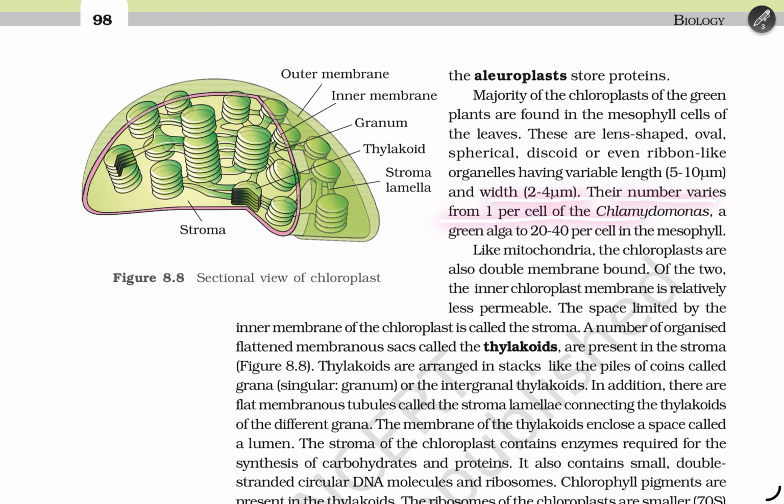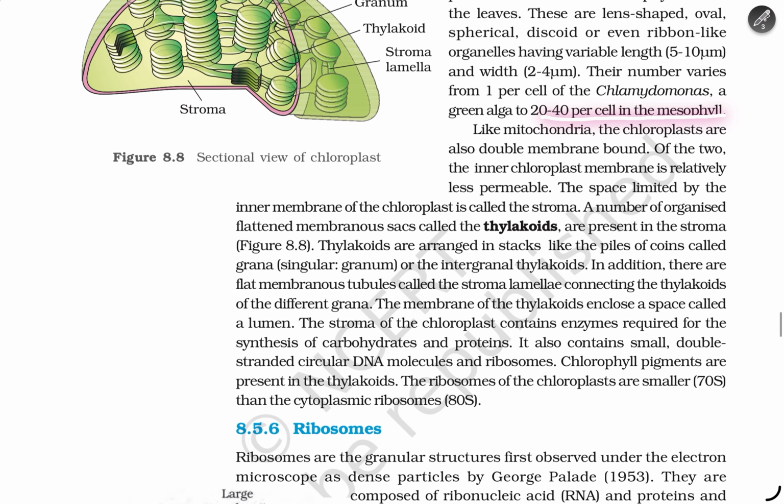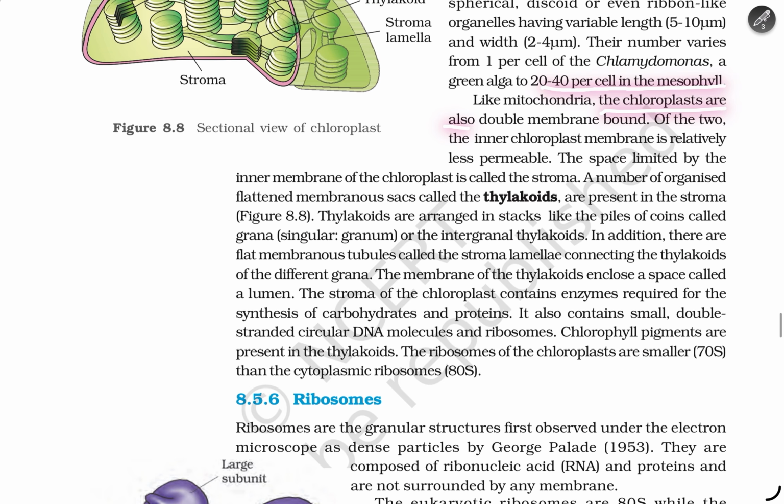Chlamydomonas, a green alga, has one chloroplast per cell, while the mesophyll has 20 to 40 per cell. Like mitochondria, the chloroplasts are double membrane bound, and the inner chloroplast membrane is relatively less permeable. The space limited by the inner membrane of the chloroplast is the stroma, and a number of organized flattened membrane sacs called thylakoids are present in the stroma.